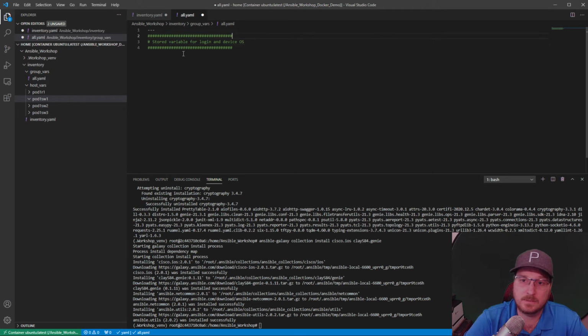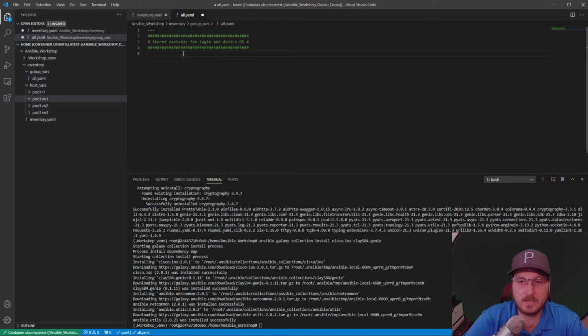All right, so this file we are creating is to indicate to Ansible the username, the password, and then what kind of devices we're talking to. And in this case, with this workshop, we're just dealing with Cisco. So this will work for us fine.